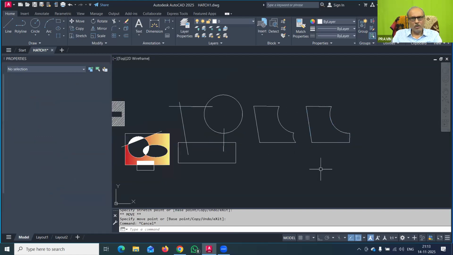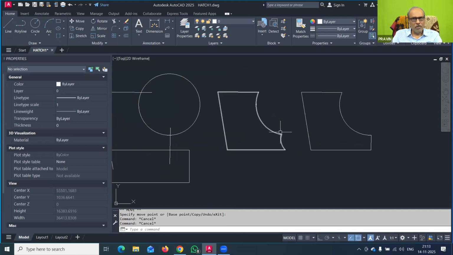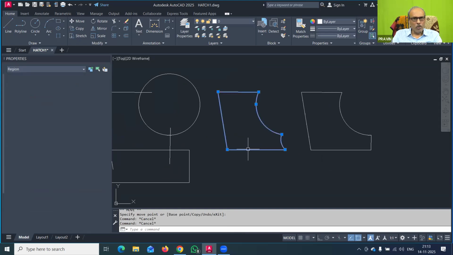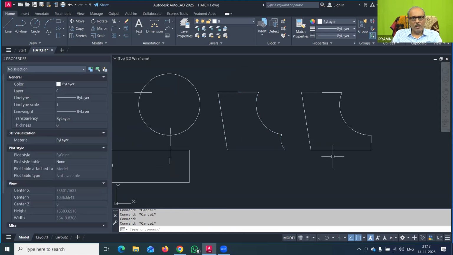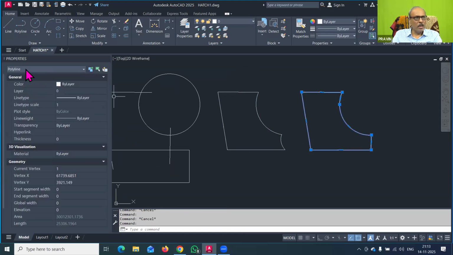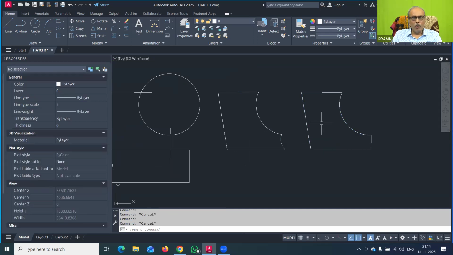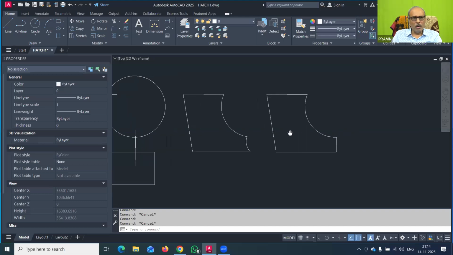You can check that now both drawings are the same. Only here the ellipse portion was there. Here I have drawn the straight line, but instead of that, AutoCAD has created the region. This is a region. And here AutoCAD has created the polyline. You have to check that this is the polyline. So this was done by the boundary command. With the boundary command, you have to remember, you can create a region, or you can create a boundary. This is a very important thing.